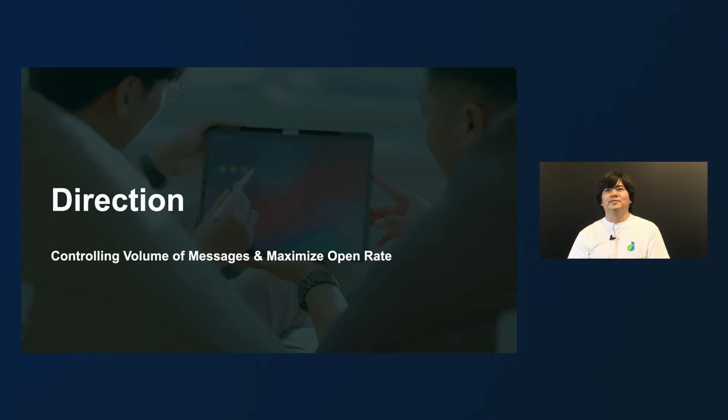Based on those analyses, we have figured out that users do not open messages because they have received too many messages. So our goal is to control the volume of the messages sent while maximizing the open rate. So that is a direction. But specifically, how can we achieve that goal?